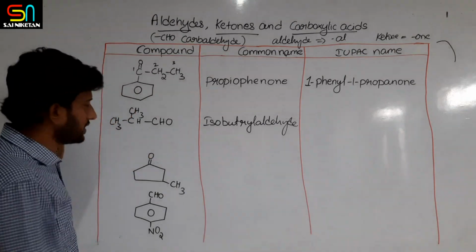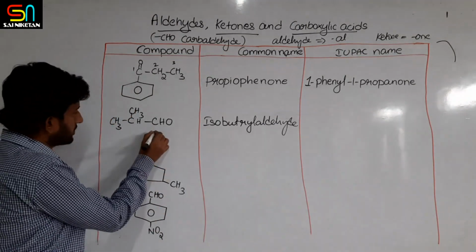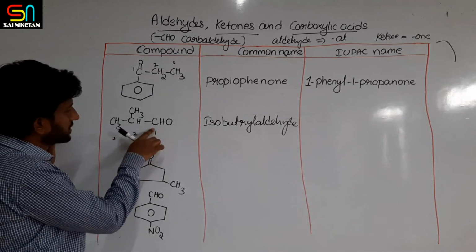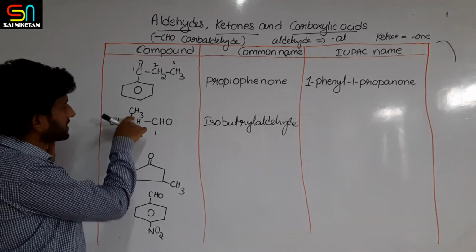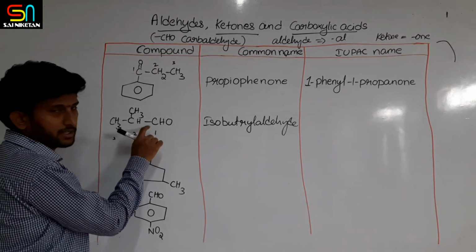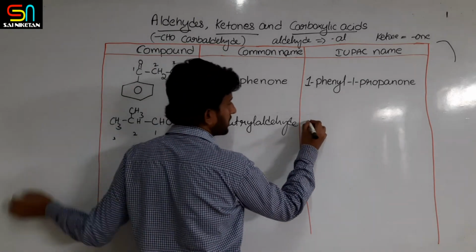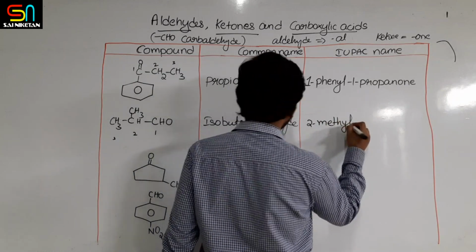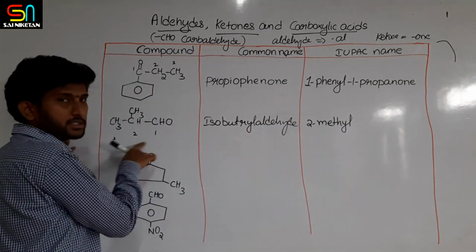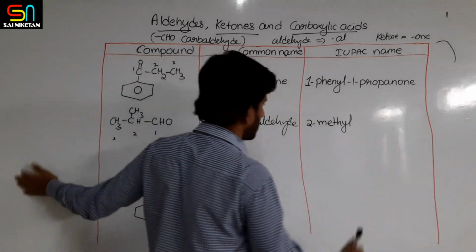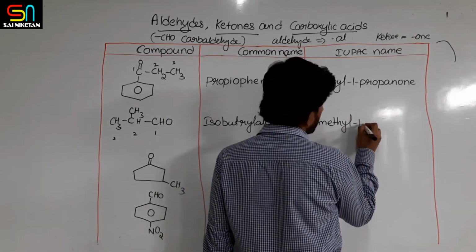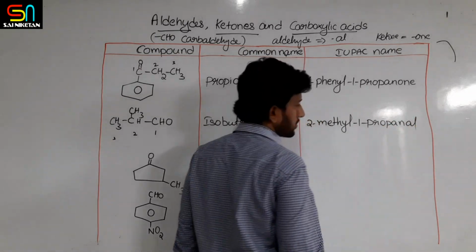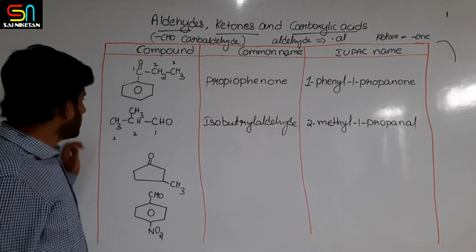But the IUPAC name is numbering from the aldehyde side, 1, 2 and 3. In the first position the aldehyde is there, in the second position a methyl substituent is there. So it is a 3-carbon chain, that means 2-methyl propanal. 2-methyl-1-propanal.